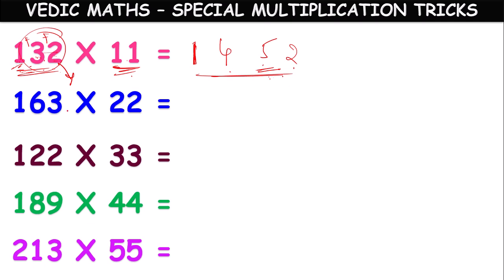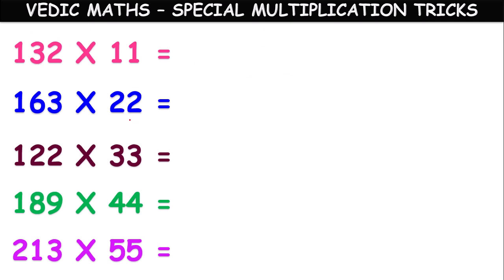Next, children, let's multiply 163 with 22. Here, 22 means 11 into 2. We can use the same method which we used for multiplying with 11, but after that, whatever we get is to be multiplied with 2, so that the multiplication with 22 can be completed.